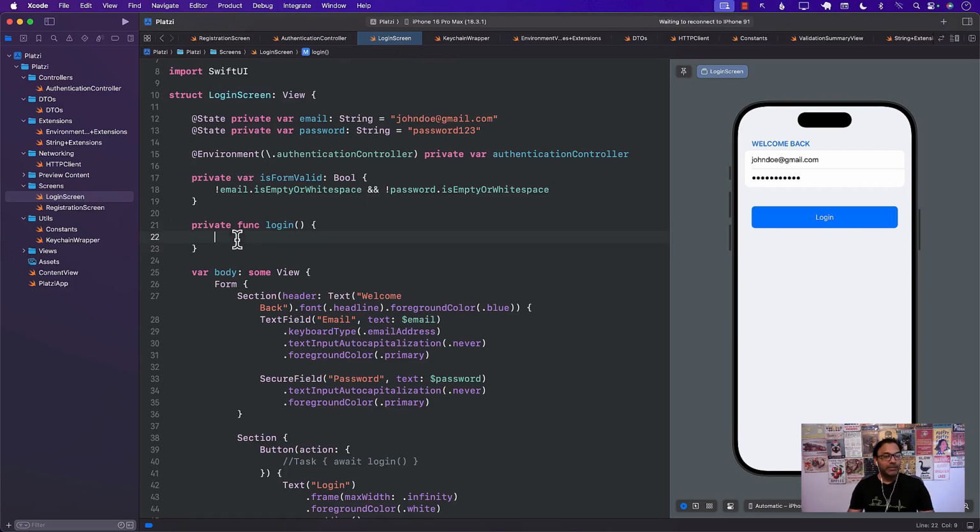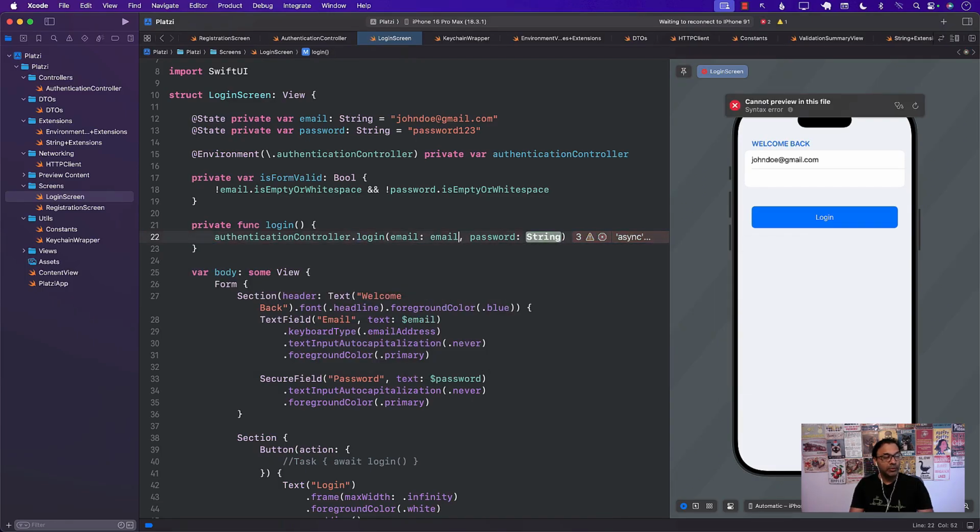That's the first thing to remember. And the second thing is that we're not really doing anything inside the login function itself, because we will have to take help from the authentication controller, and then we have to perform all of these things. And if you do want to test out any presentation logic, then you should be writing UI test, end-to-end test, integration test, all of those different things. All right. So authentication controller.login, this is going to return us some sort of result.